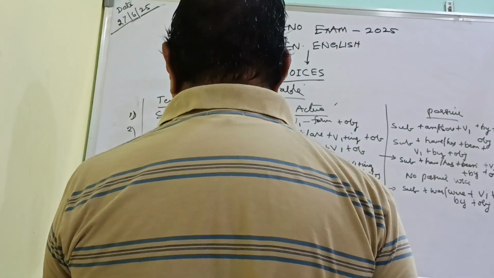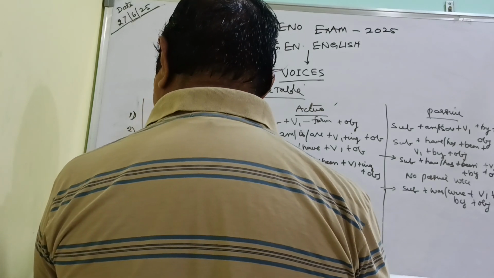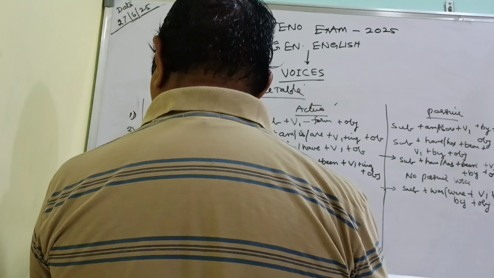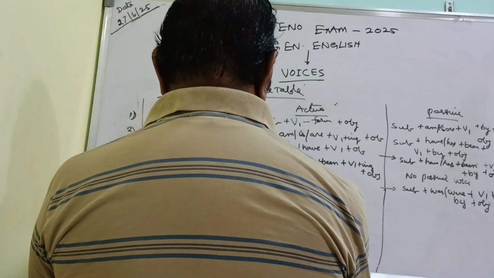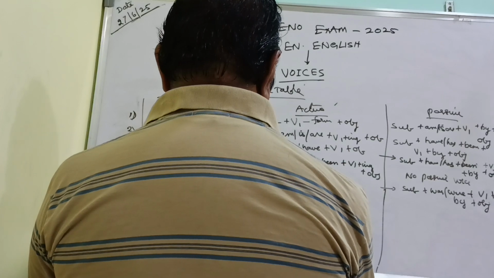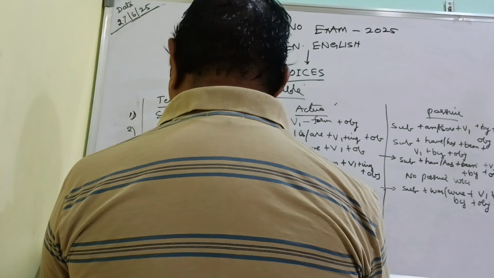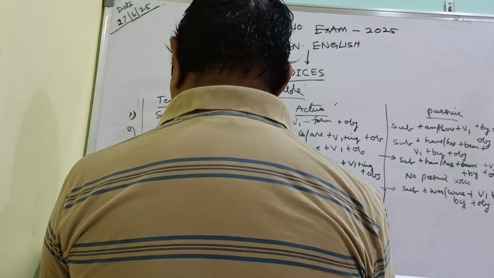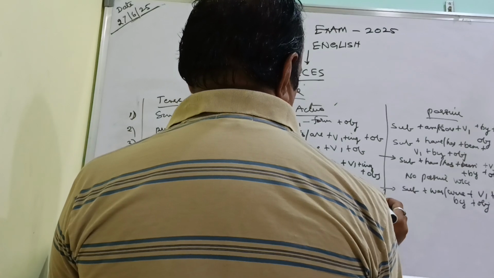So, under past continuous tense, the structure of the sentence in active voice will be subject plus was or were plus V1 plus ing form plus object.